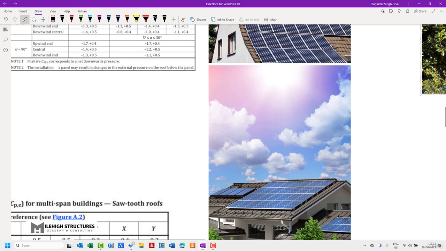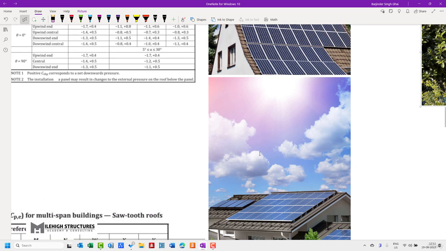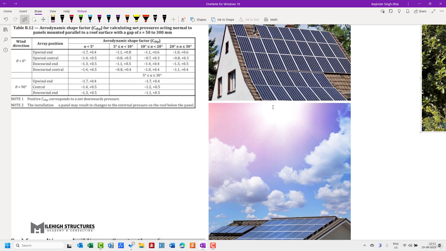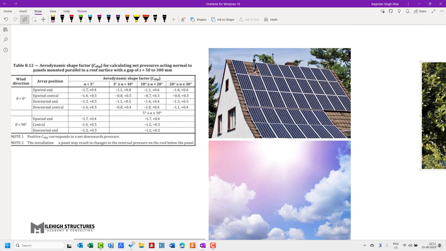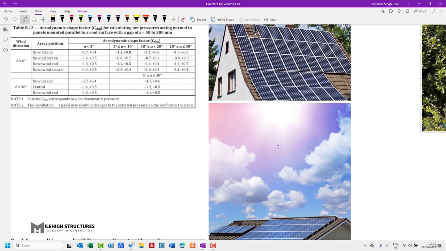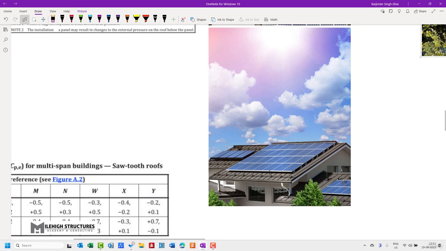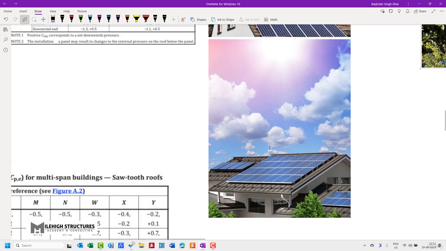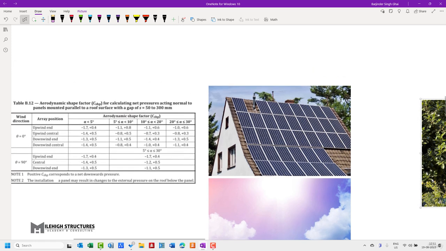Now the difference here, as per my practical experience, is that I always prefer not to give a space between the rooftop and the solar panel. That is my point of view, because when wind blows from the bottom also, it shall result in suction. And the solar panel manufacturers I have worked with are also of the opinion that it is better to fix the solar panels on the roof itself.